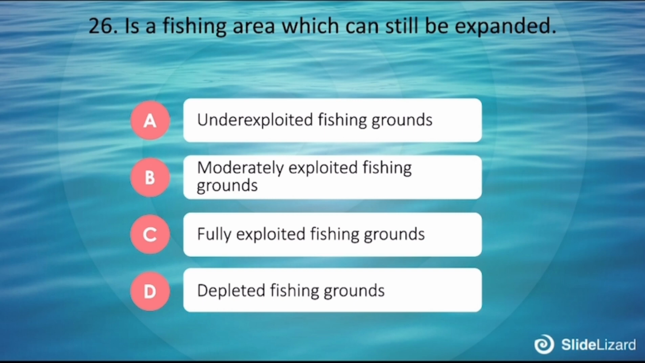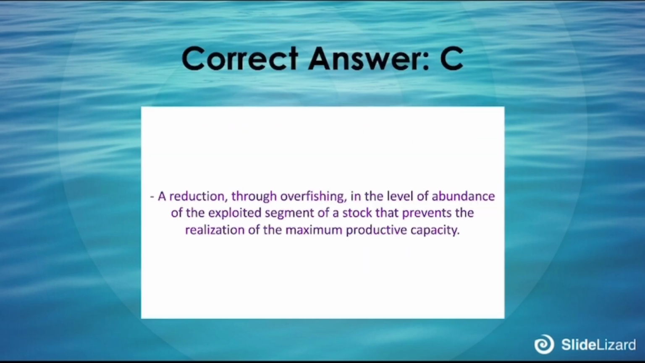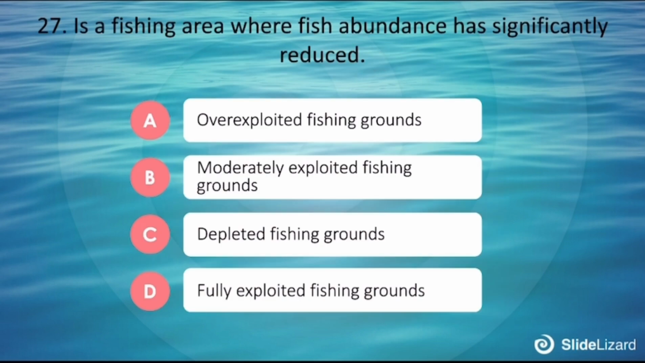26. Is a fishing area which can still be expanded. A. Underexploited fishing ground. B. Moderately exploited fishing ground. C. Fully exploited fishing ground. D. Depleted fishing grounds. Correct answer is C. A reduction through overfishing in the level of abundance of the exploited segment of the stock that prevents the realization of the maximum productive capacity.